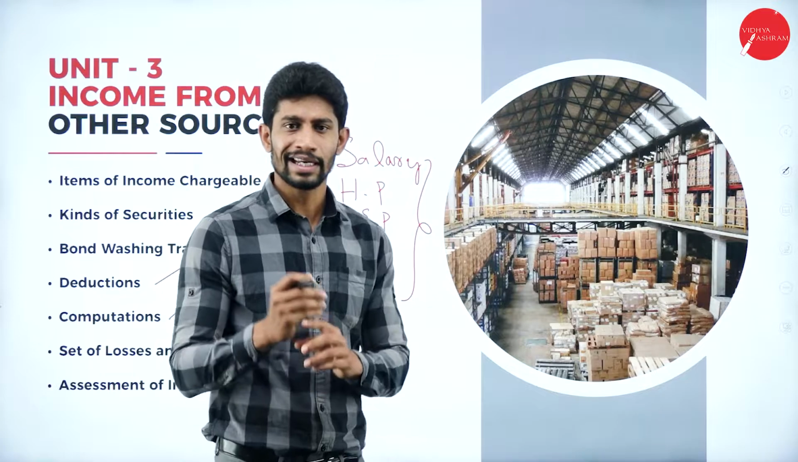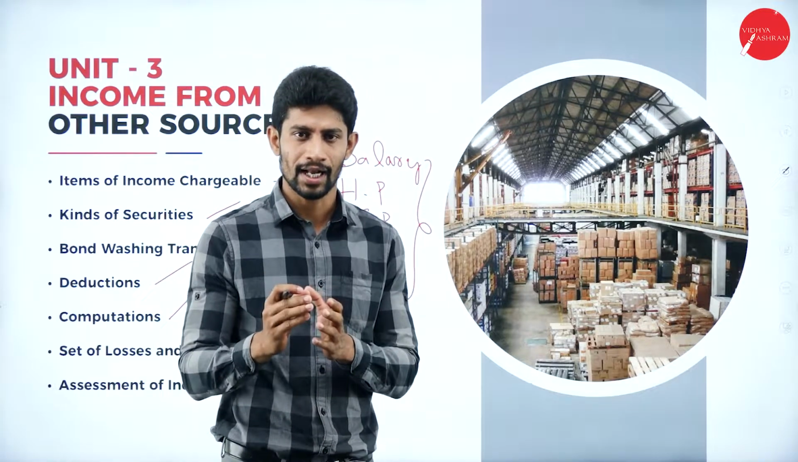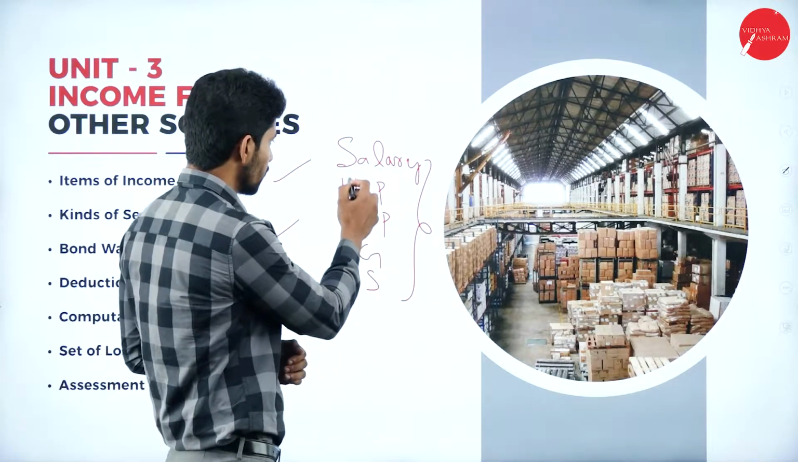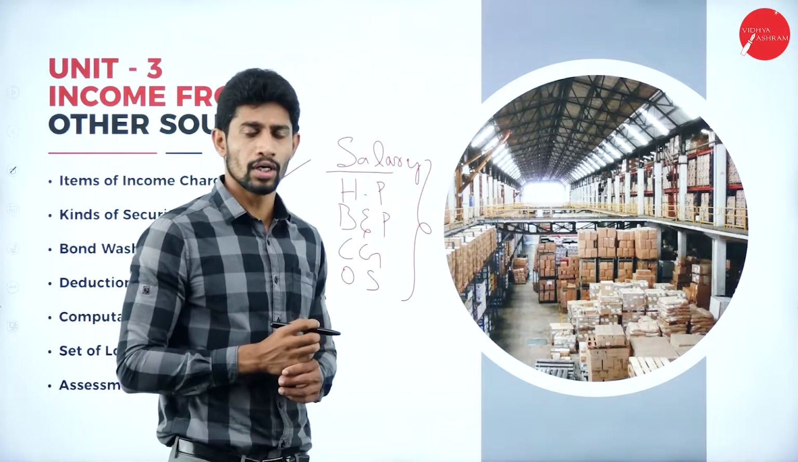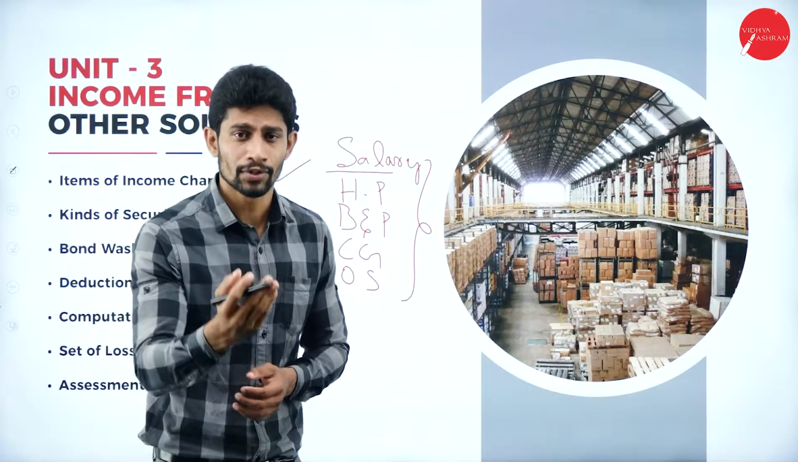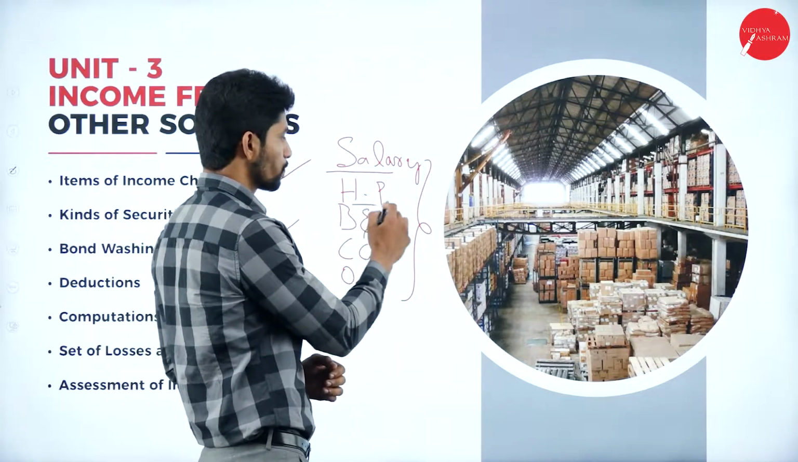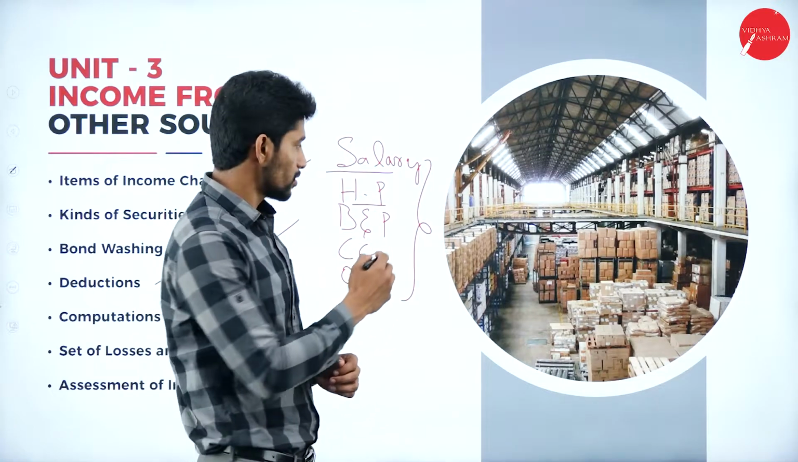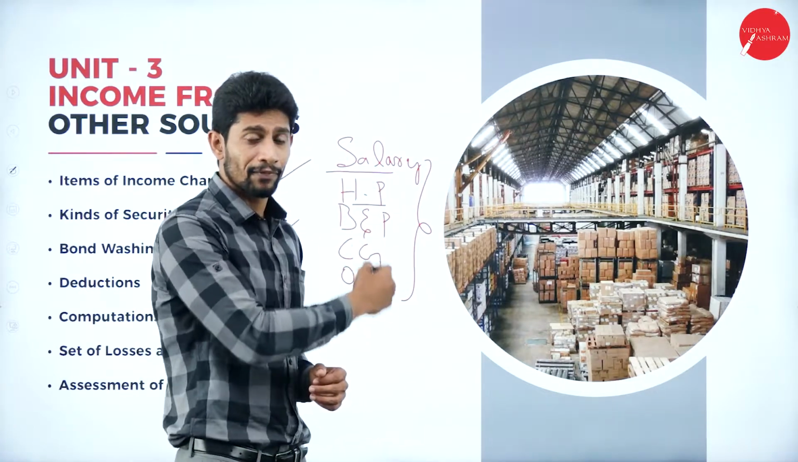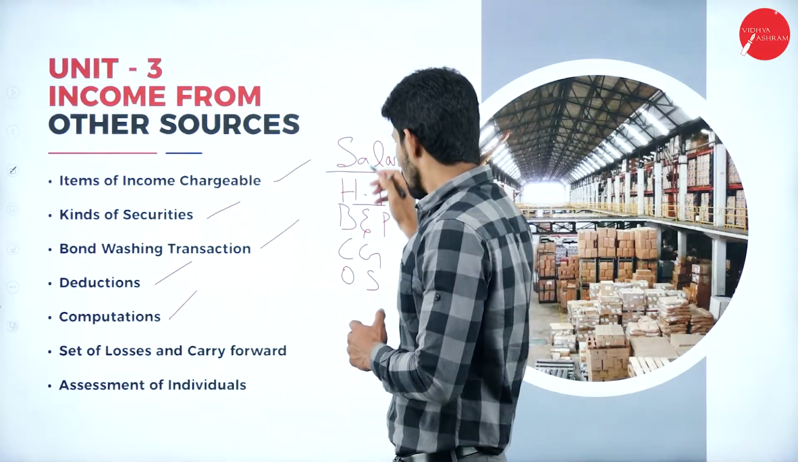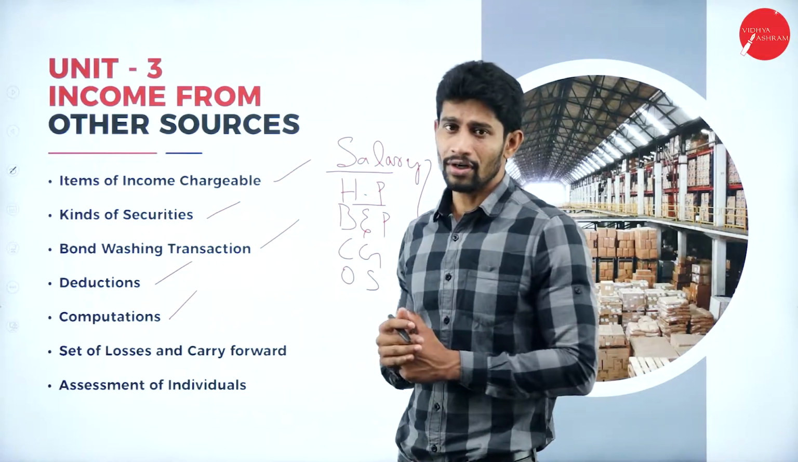If he is earning income from salary, then he is supposed to pay tax to the government under the head of income from salary. If he is going to earn any profit by letting out the property, then he is supposed to pay tax to the government under the house property head. So, like this, he is supposed to pay the tax under these 5 heads of income. So, all these 5 heads together make up the total income.